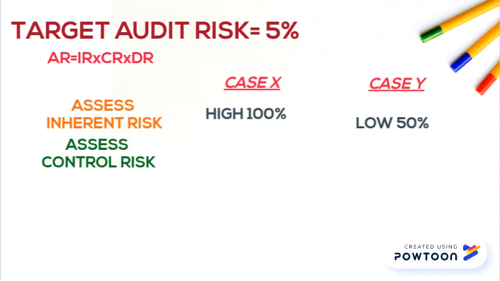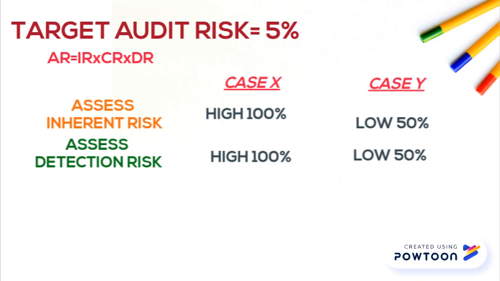Control risk is an element that we also assess based on our understanding of the client's internal controls and our own evaluation of their design and operating effectiveness. A client with a weak internal control system may not be able to prevent or detect material misstatements from happening, so we may assess control risk at the maximum. In other situations, we determine that the internal controls can be relied upon to prevent or detect a material misstatement and assess control risk at less.